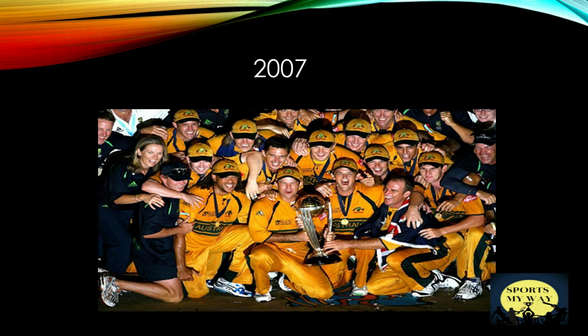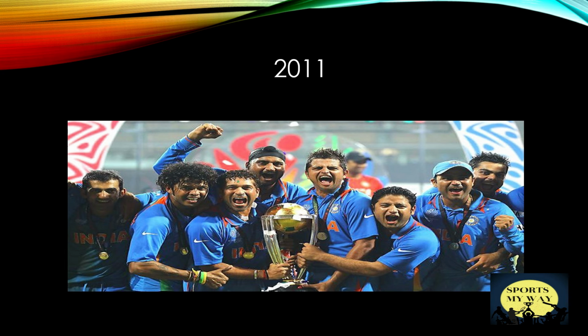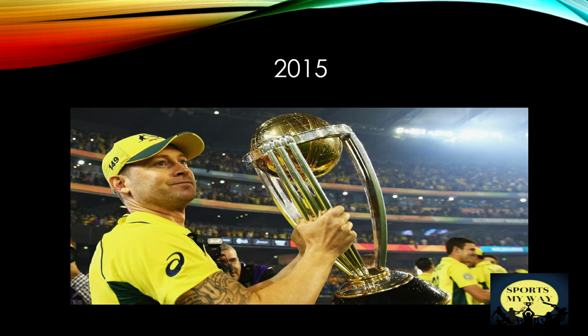Again in 2007 the World Cup was won by Australia under Ricky Ponting's leadership and the design of the trophy remained the same. India lifted the 2011 World Cup under Mahendra Singh Dhoni's leadership. The trophy design, as you can see, is the same as the World Cup trophy since 1999. The last World Cup of 2015 was again won by Australia under Michael Clarke's leadership.